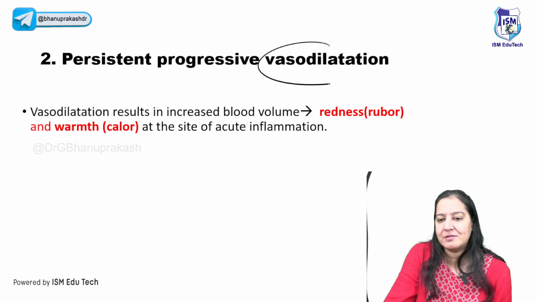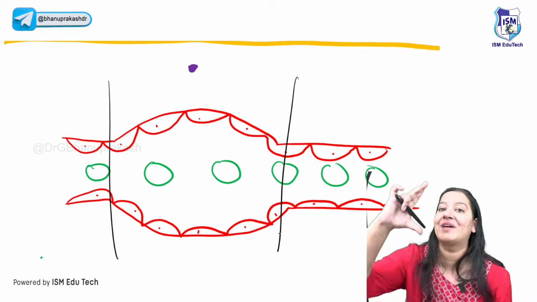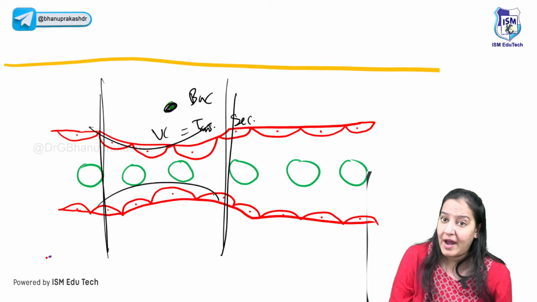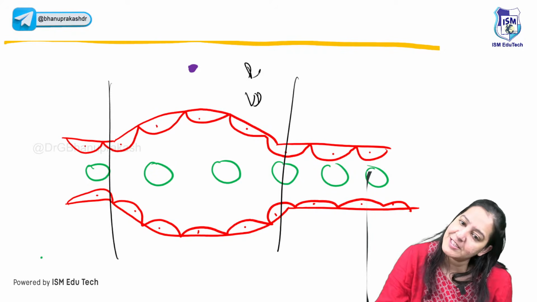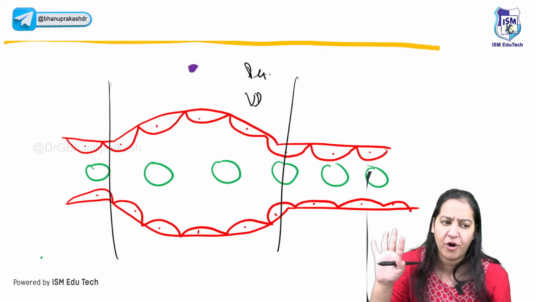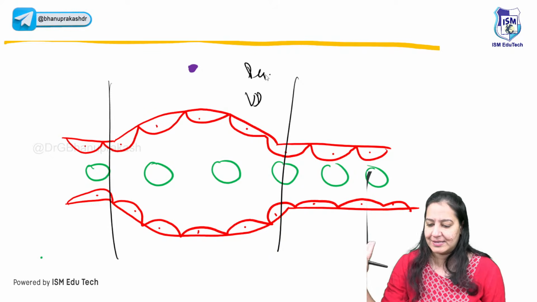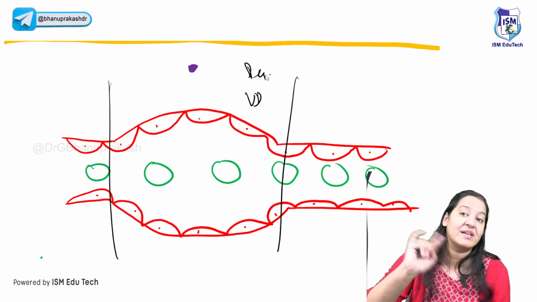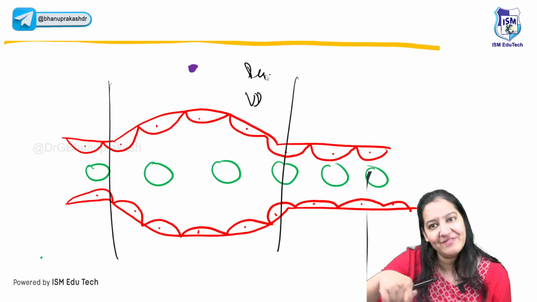The second step is vasodilatation. After vasoconstriction, that portion undergoes vasodilatation. First vasoconstriction happened, and now the same portion undergoes vasodilatation. But this is not transient. This is persistent. It will stay like this for many hours or days, persistent till healing occurs. So the first step was transient vasoconstriction, and the second step is persistent vasodilatation.